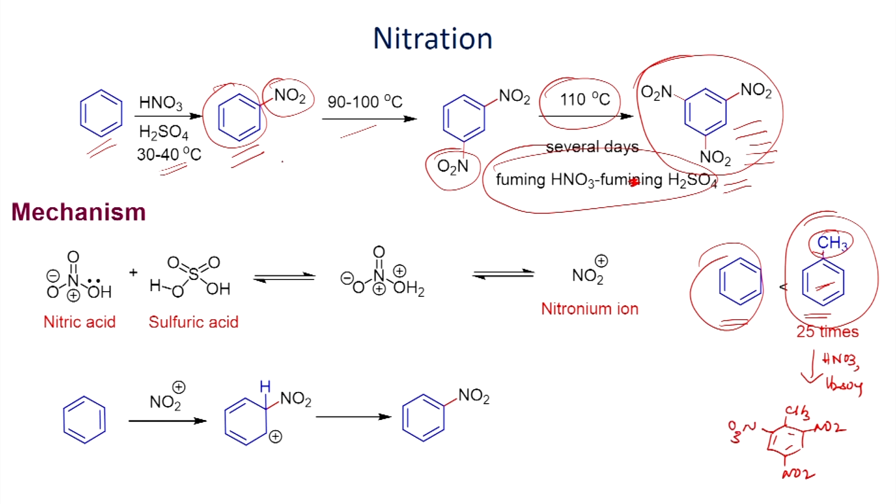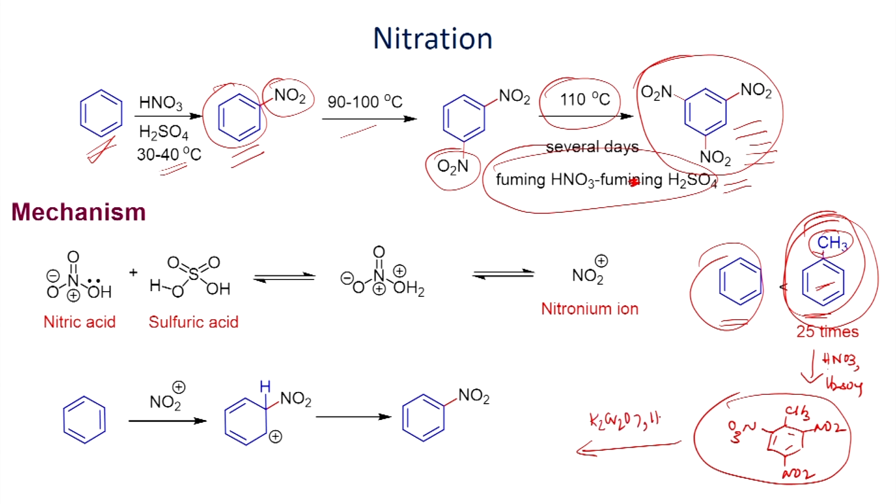So, instead of working directly with the benzene ring, you start with toluene. Once you form this, you can oxidize the methyl group into carboxylic acid using